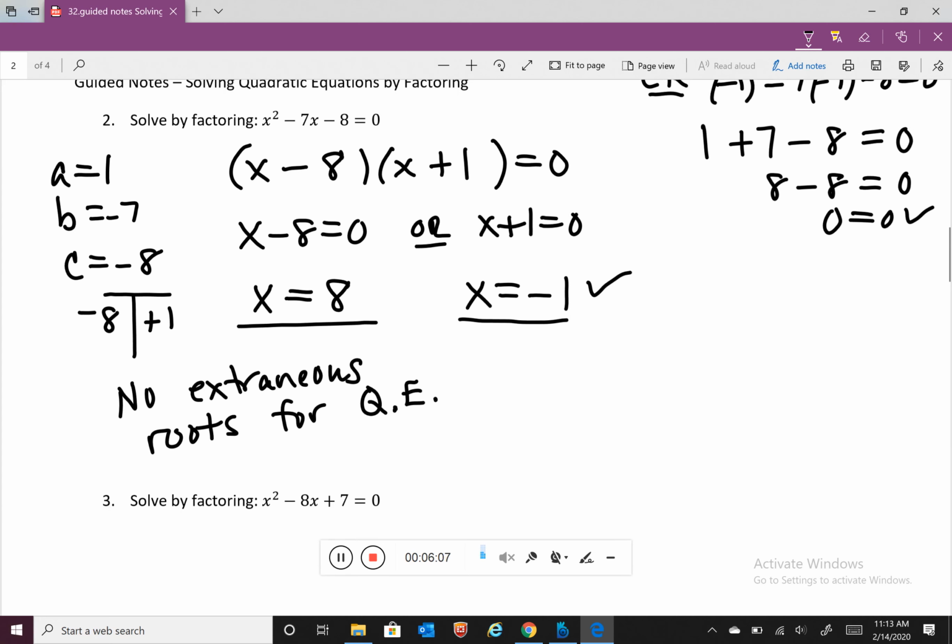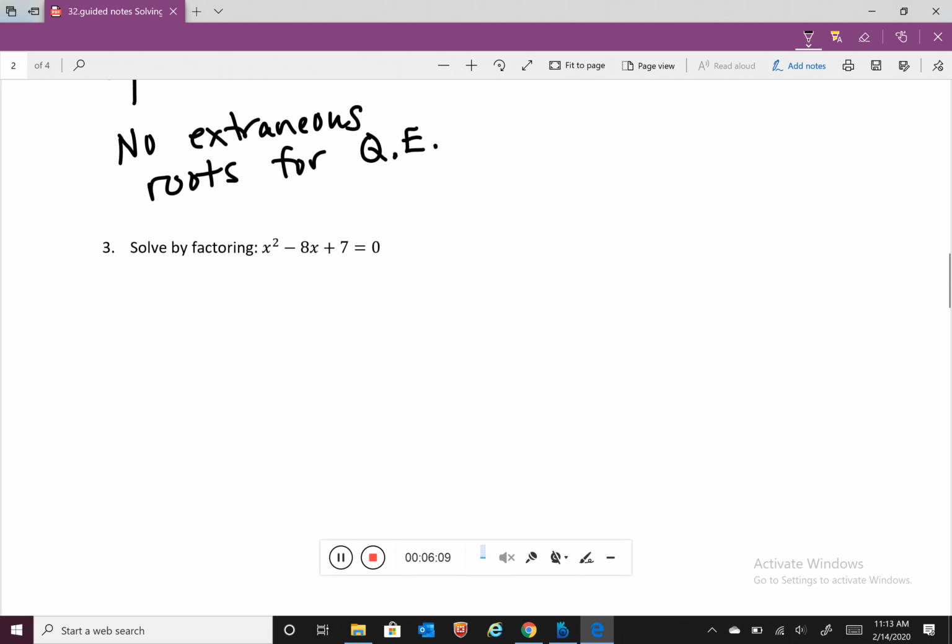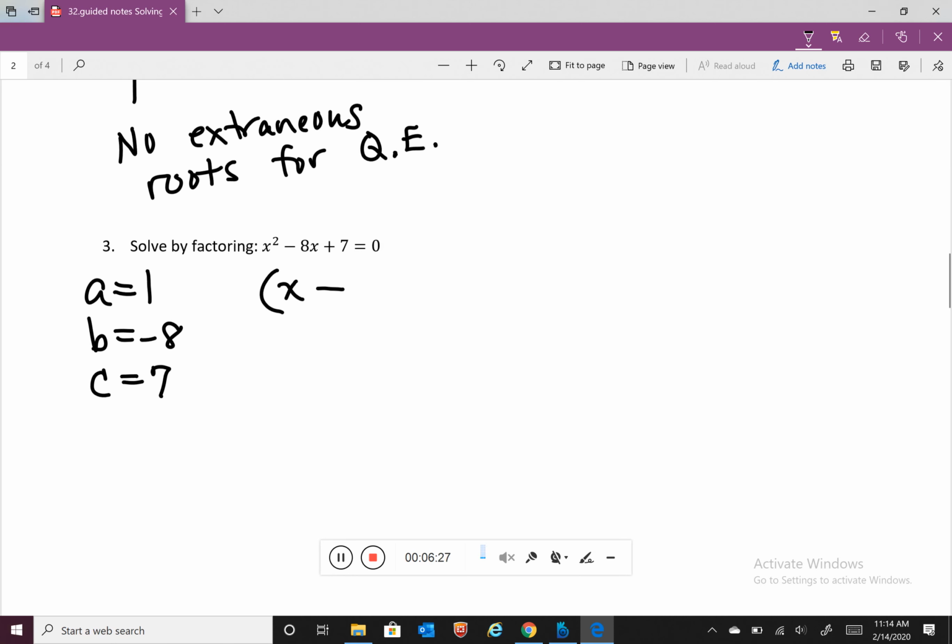Our next example is very similar to example number 2. But notice now, while a is still 1, b is now negative 8, and c is positive 7. Now because our c is positive, but our b is negative, this must factor of the form x minus, x minus.